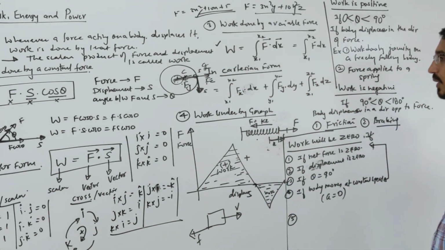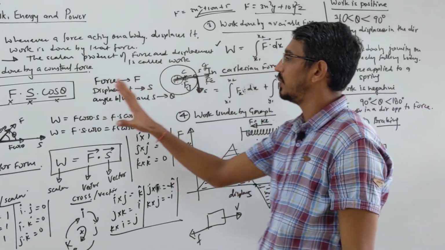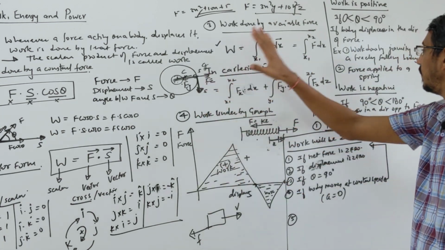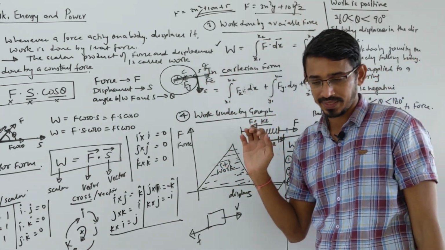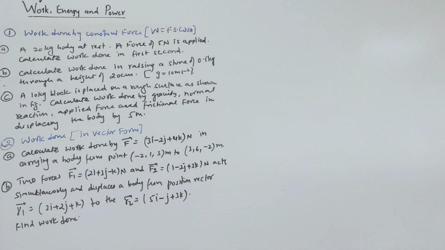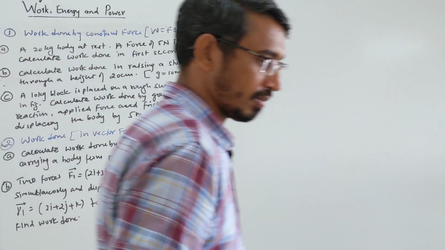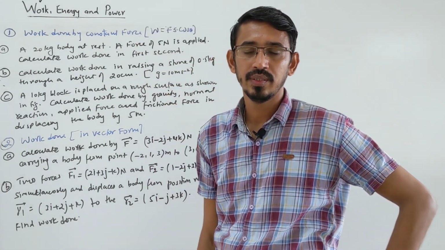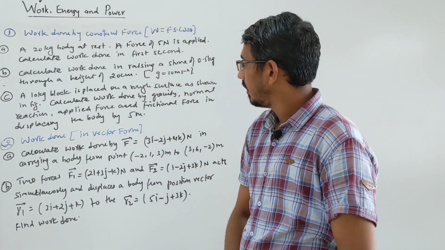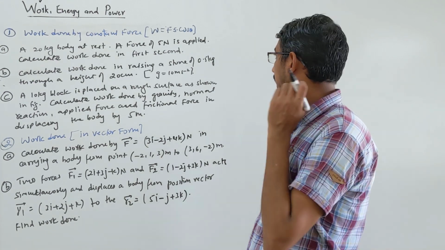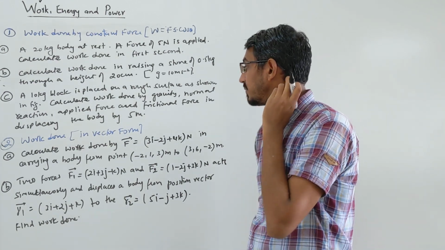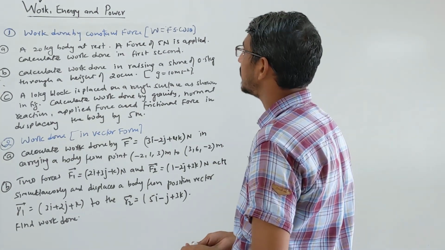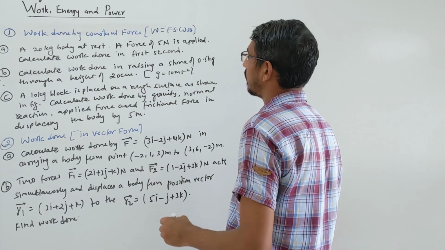So now what we will do, we will do the problems on this type of work done by a constant force, in vector form, by a variable force, by graph. So we will see examples on all of these. Okay, let's see a few problems. So we are doing problems based on constant force or vector form. First, we are talking about work done by a constant force, right?